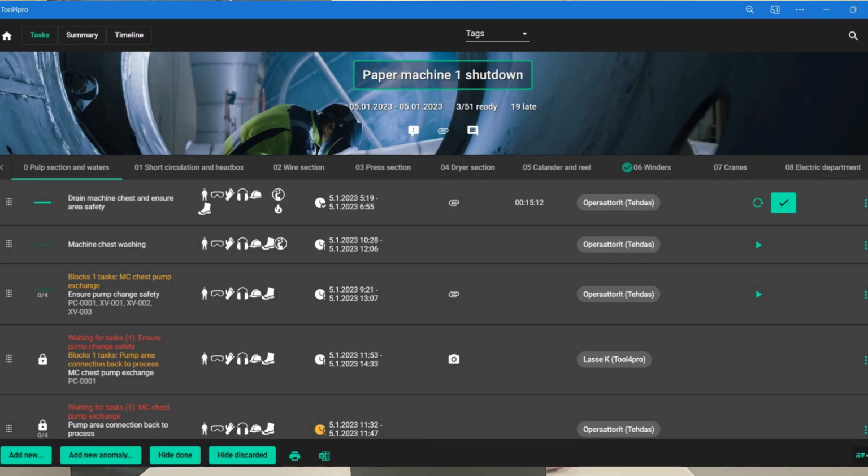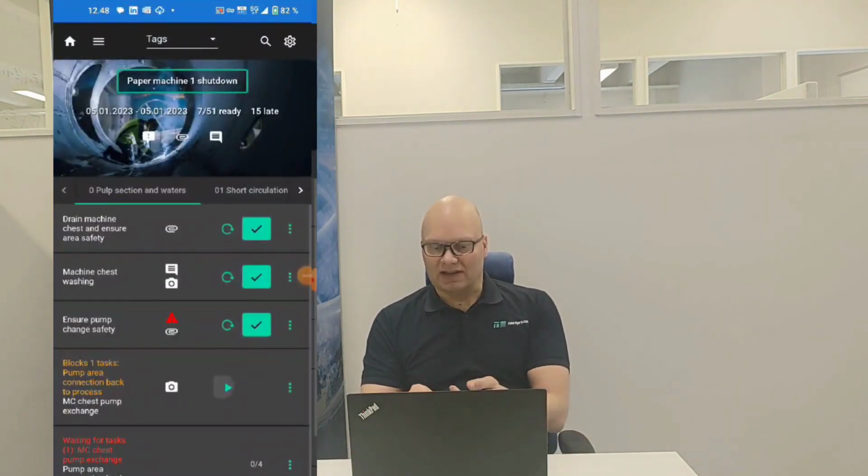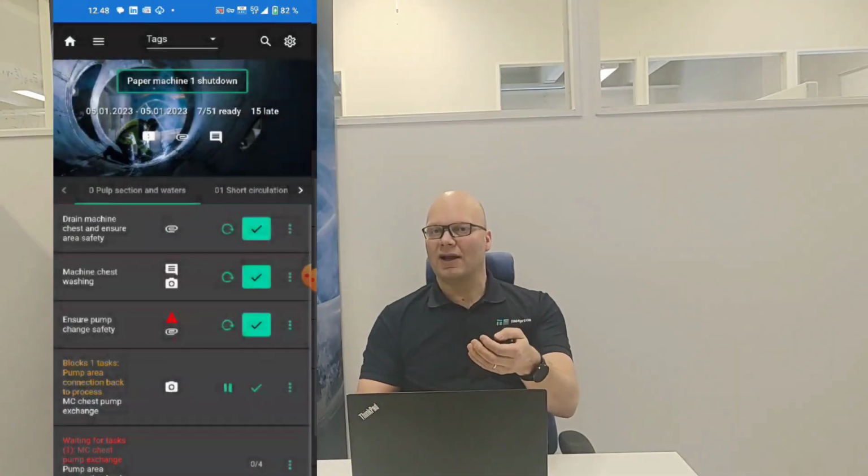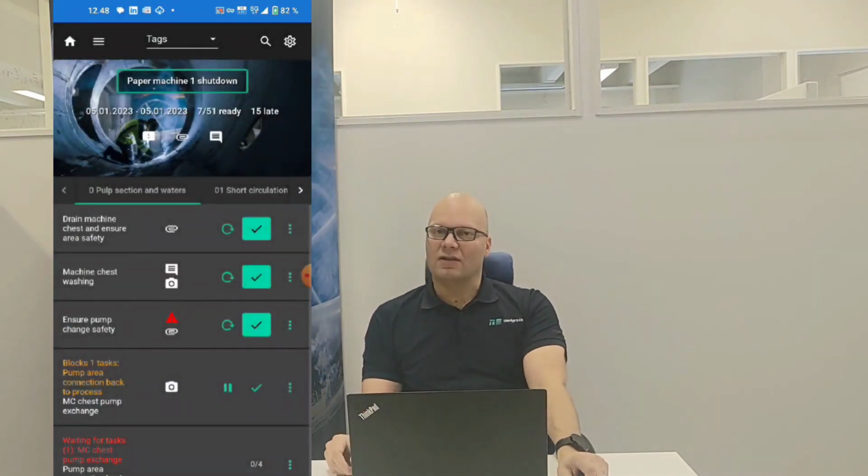After the planning, in Tool4 Pro, all maintenance shutdown tasks, including maintenance work, production work, and safety-related work, will be carried out by different parties after the shutdown begins. The task begins by simply pressing the play button on either phones or computers to initiate the work process. It is not necessary for the employee to have a phone, because starting and confirming the work can also be done on the control room computer.